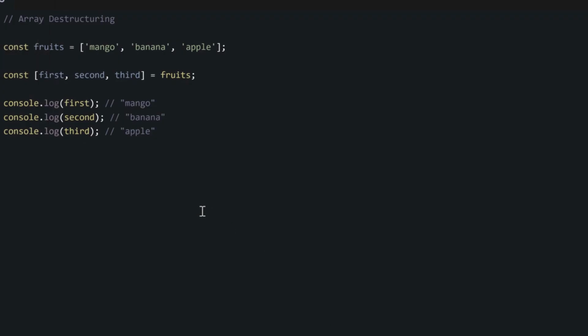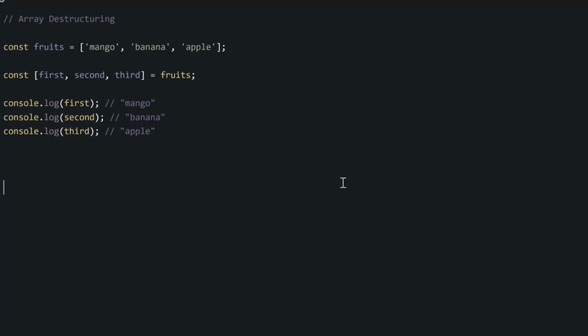Just as we destructure objects, we can also destructure arrays. And the way we do it is the same. Basically, the only difference is that after our variable declaration keyword comes, we open a square bracket instead of curly braces. Remember, curly braces are for objects, but square brackets are for arrays. So to destructure this fruits array in our example, we simply write the keyword const, then open square brackets, and inside the square brackets we have 3 variables.